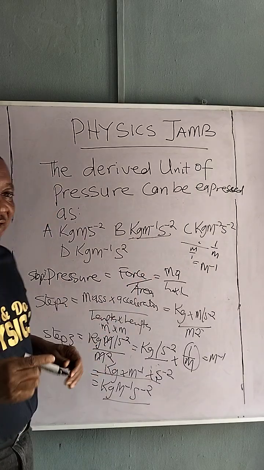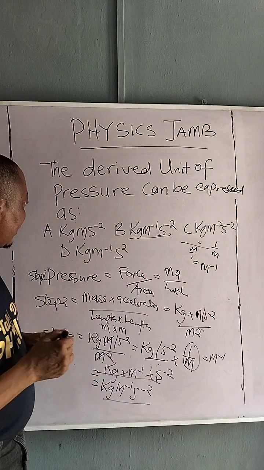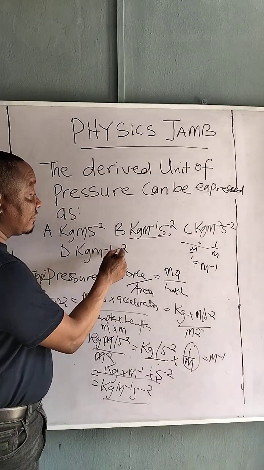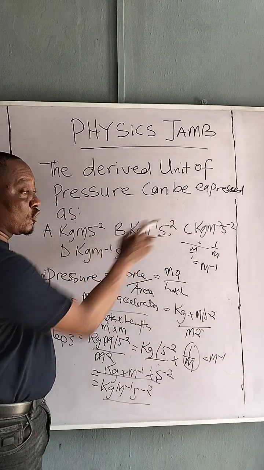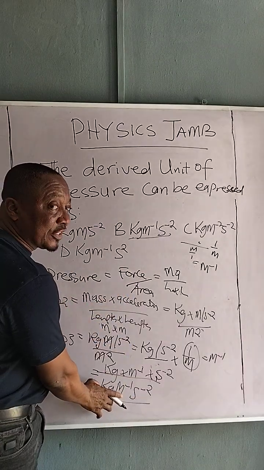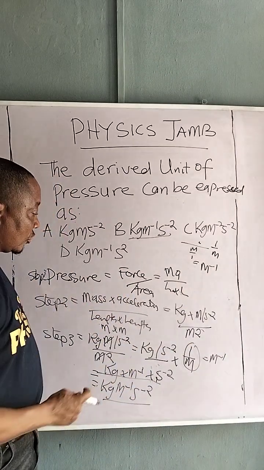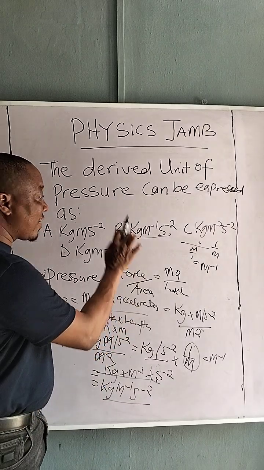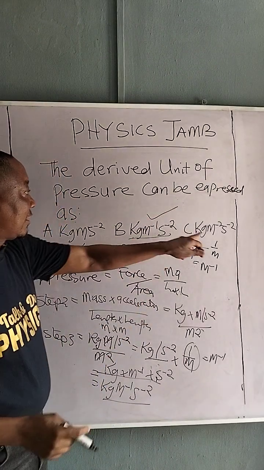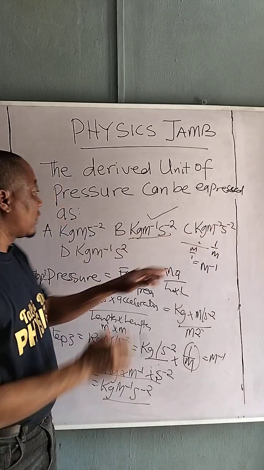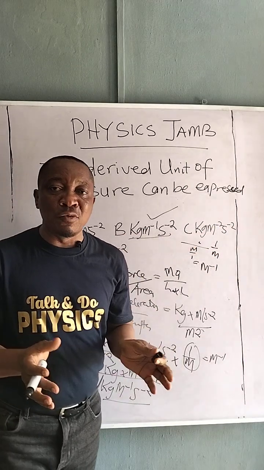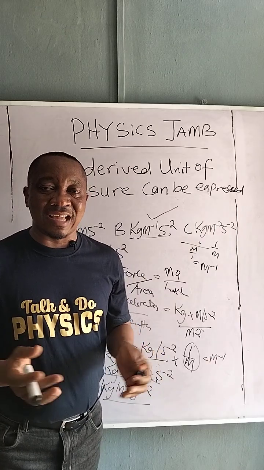So remember what WAEC is doing. Remember what JAMB is doing. This one, if you call D, there is no minus. There is no minus, and this is a minus. So they are writing the options to confuse you. So if you don't take time to calculate to this extent, you might get it wrong. So please take time to understand what I'm teaching you. This is the right answer. And you can see this is minus 2. So they want to test your knowledge. The examiner wants to test if you will be able to explain it and understand it in a few seconds.